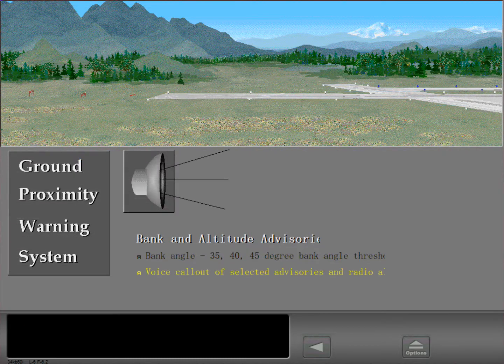Minimums. 100, 50, 40, 30, 20, 10. During the final approach, a voice speaks minimums and radio altitudes.